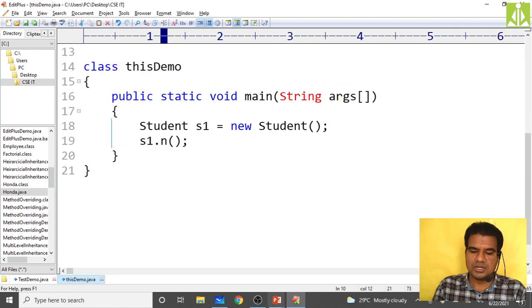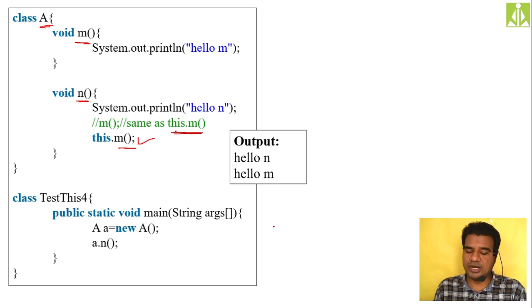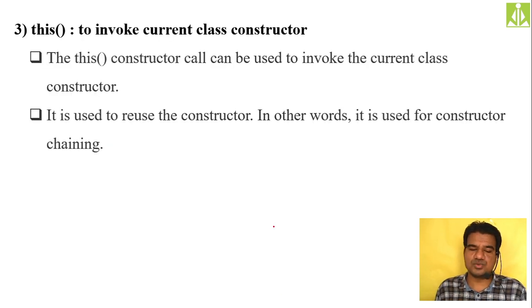Hopefully you understood. So the last important use of this keyword is to invoke the constructor of the current class. To invoke the constructor of the current class, we use the this keyword like a method. This constructor call can be used to invoke the current class constructor. It is used to reuse the constructor. In other words, it is used for constructor chaining.